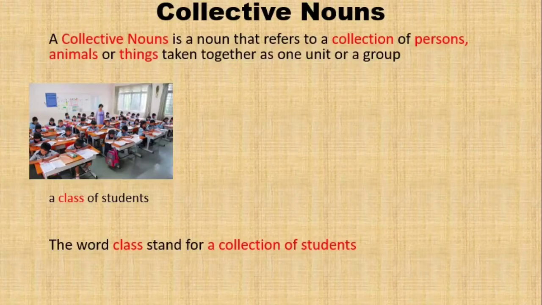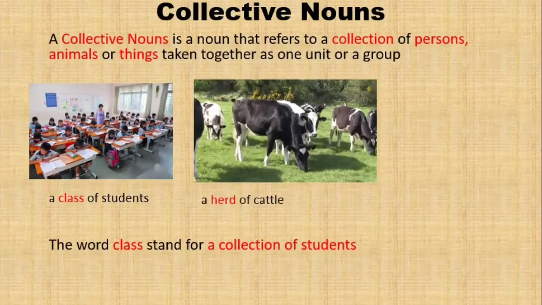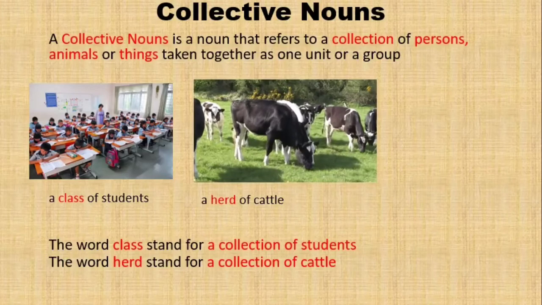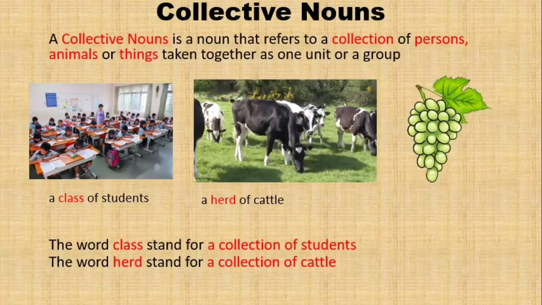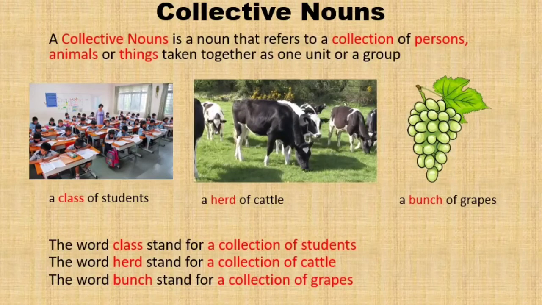When we see a large number of cattle, we call it a herd of cattle. The word herd stands for collection of cattle. When we see many grapes, a collection of grapes, we call it a bunch of grapes. The word bunch stands for a collection of grapes.